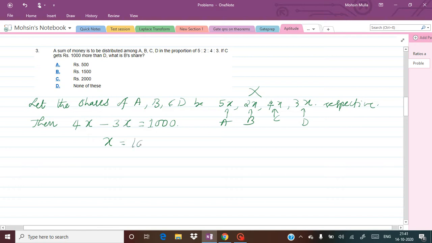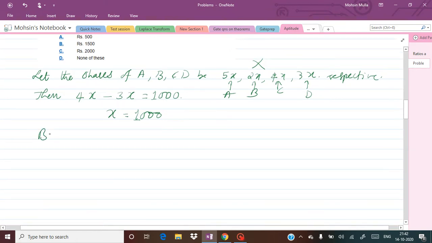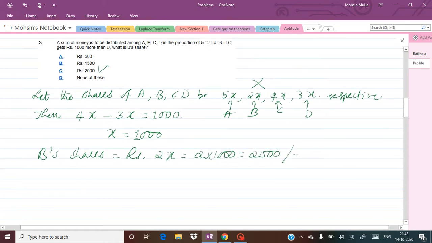Now what is the value of x? It is 1000. So now we know the particular per share value is 1000. Therefore, how many shares are there? What is the proportion of B? It is 2x. So B's share is equal to rupees 2 into 1000, which is 2000. So 2000 rupees is the correct answer.